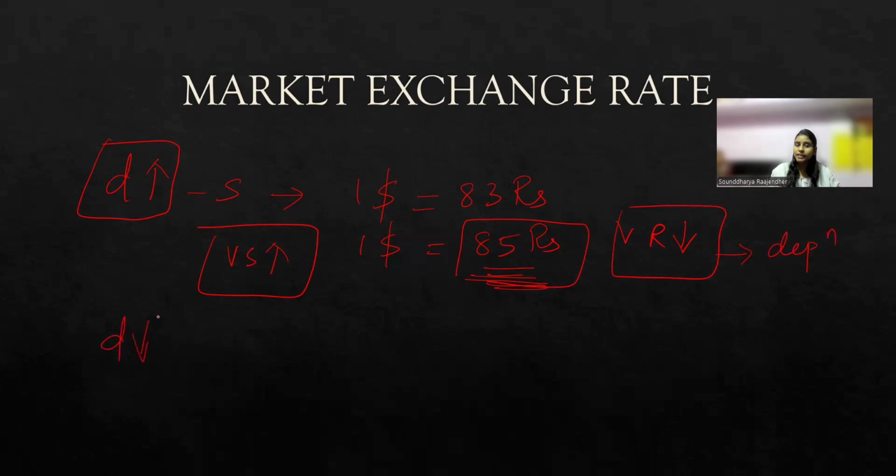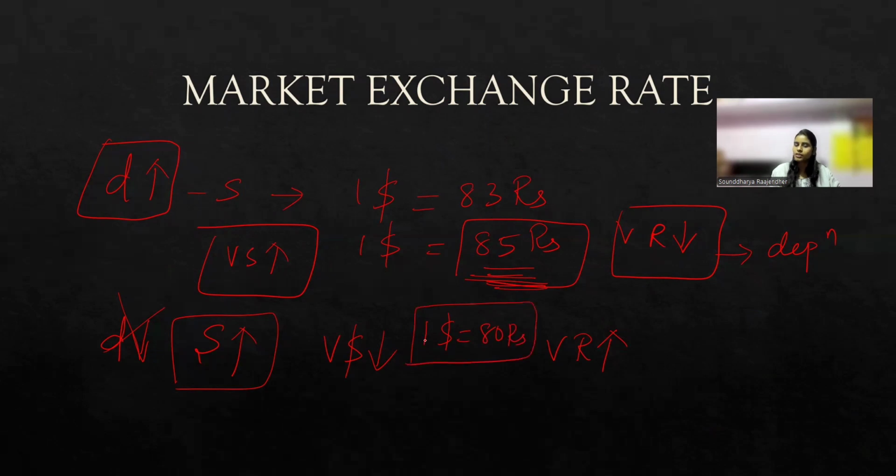Whenever the demand decreases, this is something that cannot happen for a country like India, which is largely an importing country. So whenever the supply of dollar is increasing, we know that whenever the supply increases over constant demand, in that condition, the value of dollar will decrease. In that case, the value of Indian rupee will increase and the exchange rate can change from $1 equal to 85 rupees to $1 equal to 80 rupees.